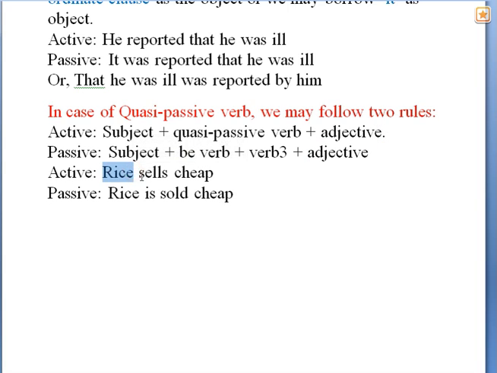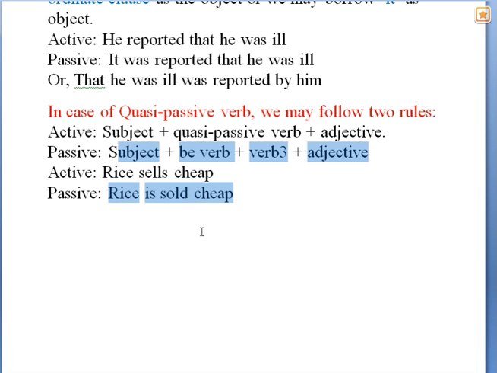Just see the example. Rice sells cheap. And you may turn it into passive in this way. Rice, subject, then be verb. Be verb is, as it is present tense, then the past participle form of the main verb, sold, then the adjective, cheap.